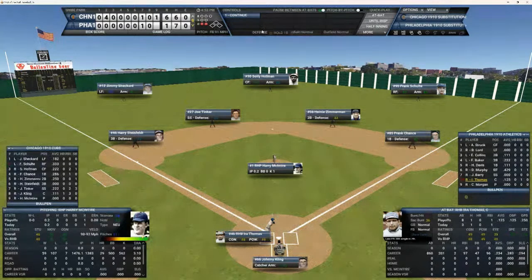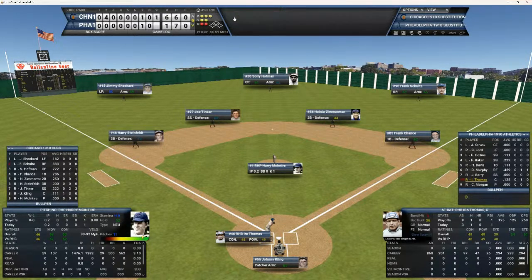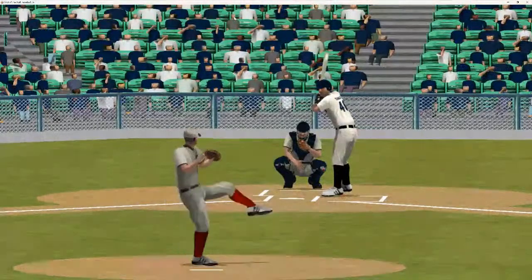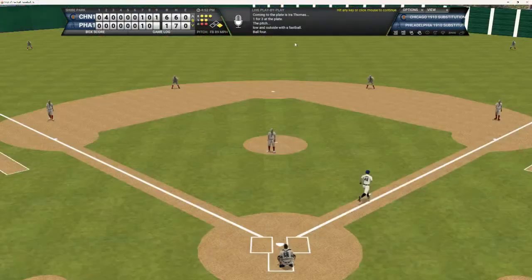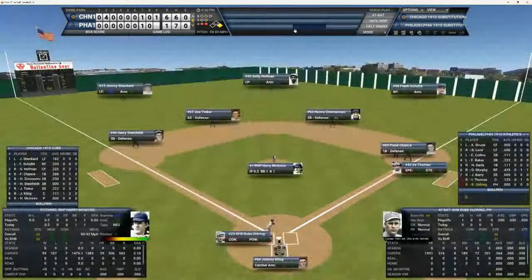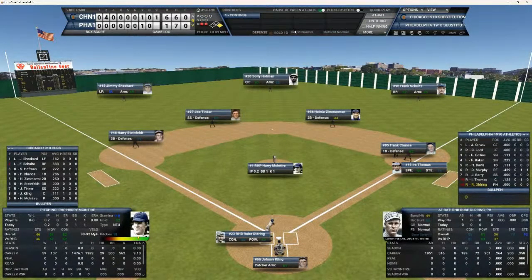It's all up to Thomas to keep this game going. He is 1 for 3 with the lone RBI in the bottom of the 7th. And here's the full count to Thomas. And he looks at ball number 4. Not what you want if you're a Cubby fan. Make them earn their way on.